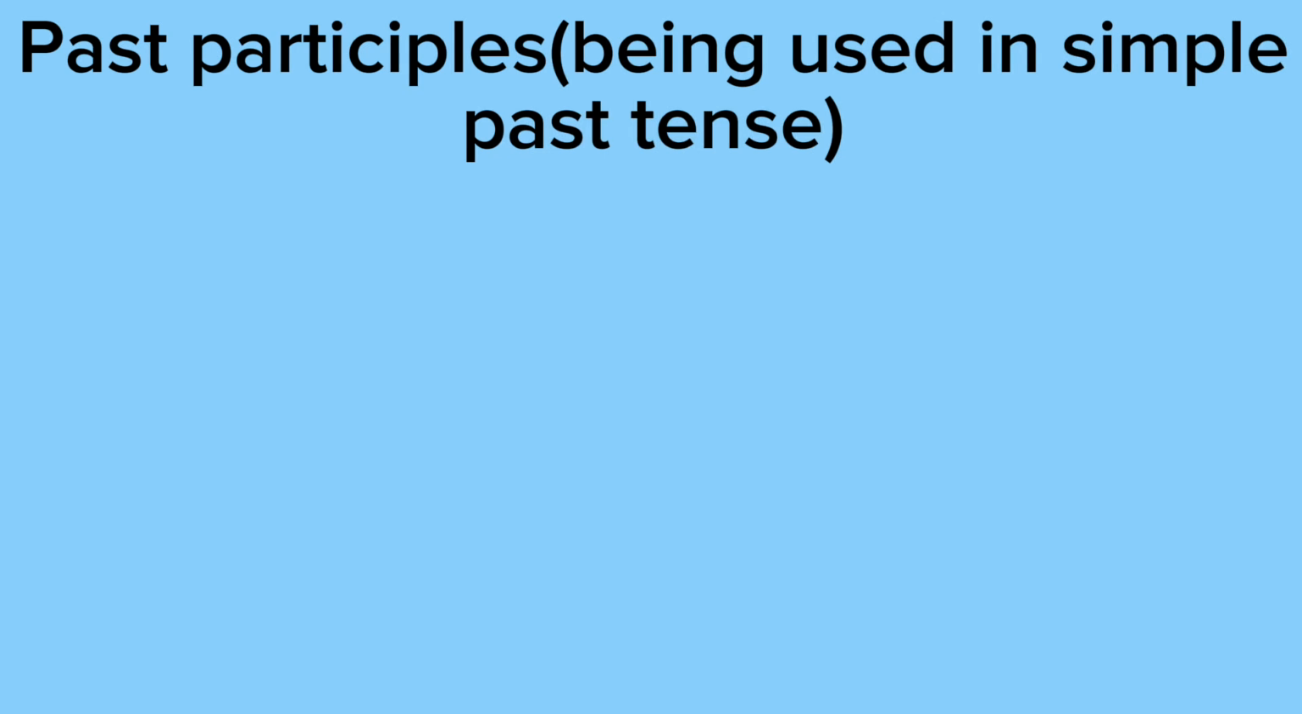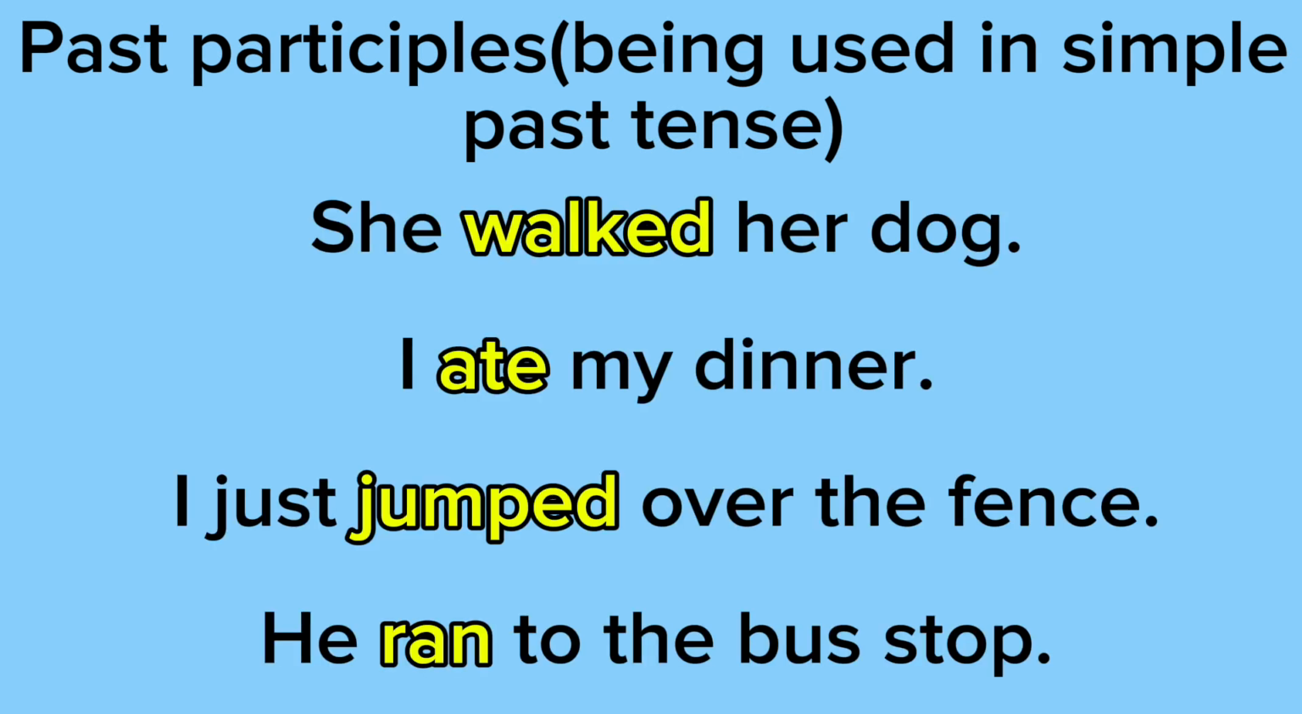In simple past tense means the action started in the past and was completed in the past. So our first example says she walked her dog. So notice how walked ends in ed. It's a regular verb. Our second example says I ate my dinner. Ate is an irregular verb. As you can see, it doesn't end in ed.